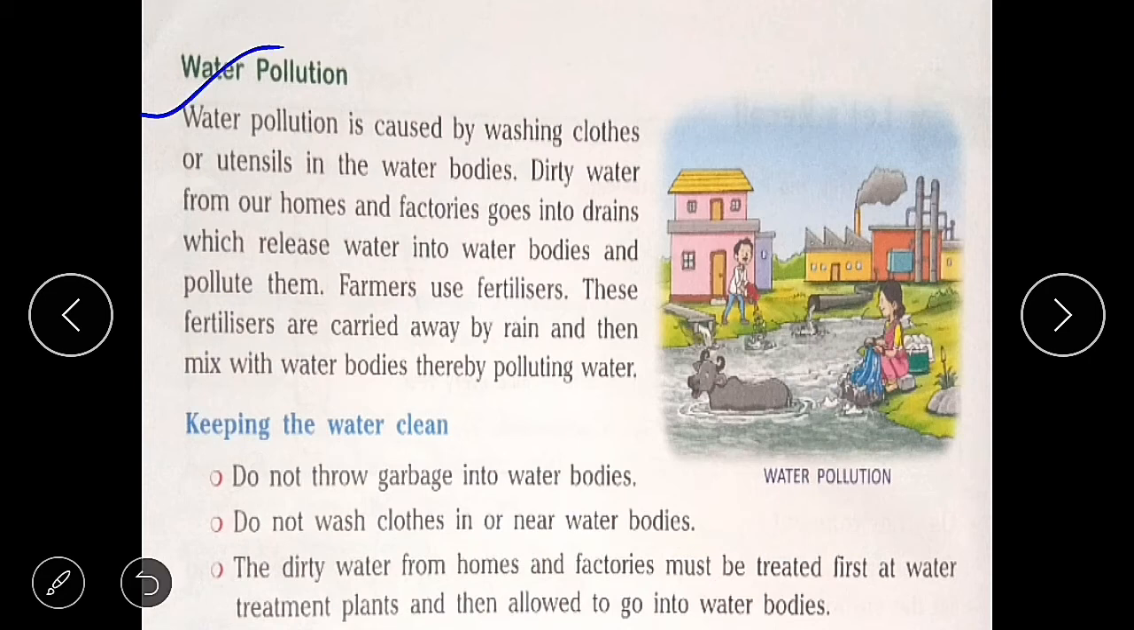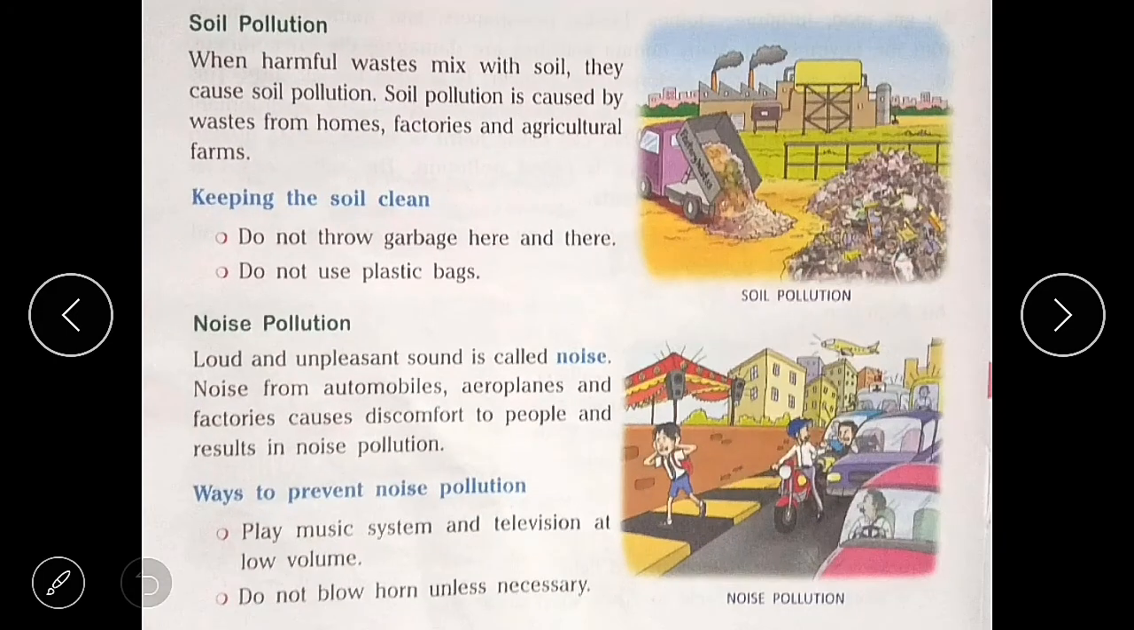So how can we keep the water clean? We should not throw garbage into water bodies. Do not wash clothes in or near water bodies. Also, the dirty water from homes and factories must be treated first at water treatment plants and then allowed to go into water bodies.